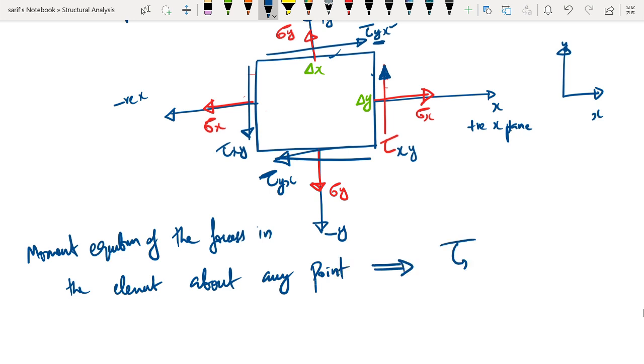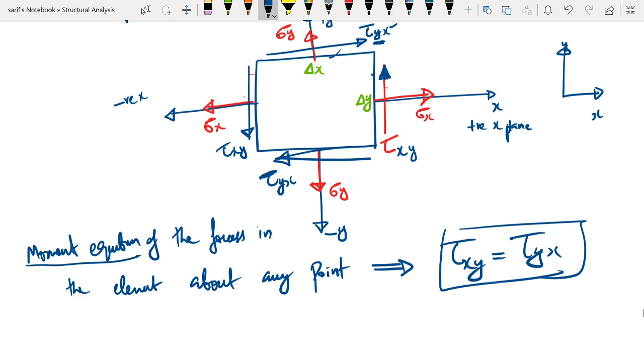what you will eventually get is that tau xy is same as tau yx. So this is what you will get if you consider the moment equilibrium about any point, say, let us say some point O. You will come to the conclusion that tau xy is same as tau yx. That is, shear stress on mutually perpendicular planes have the same magnitude, and they will be complementary to each other so as to maintain the equilibrium.